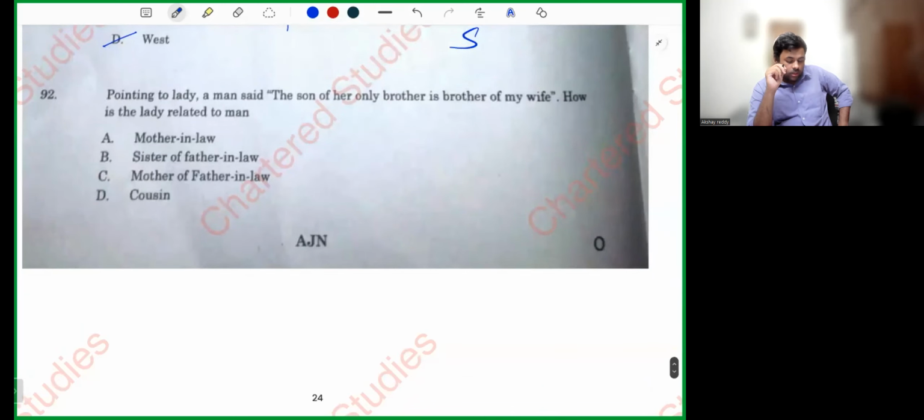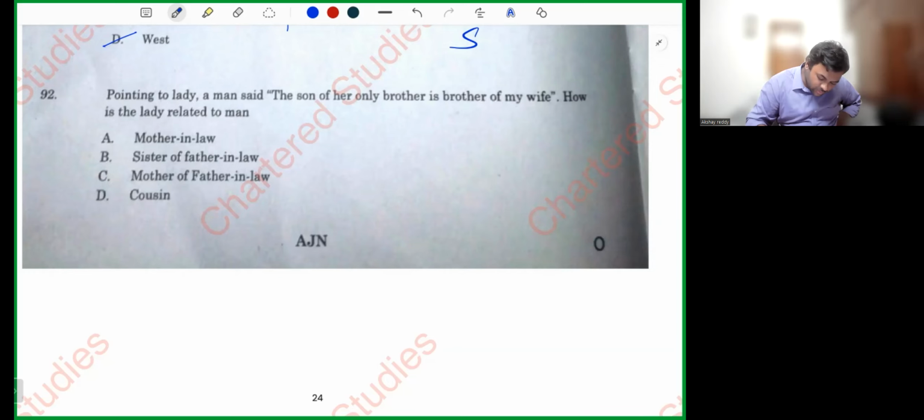92. Pointing to a lady, a man said, the son of her only brother is the brother of my wife. Brother of my wife. First, let's start from here. Man has a wife.